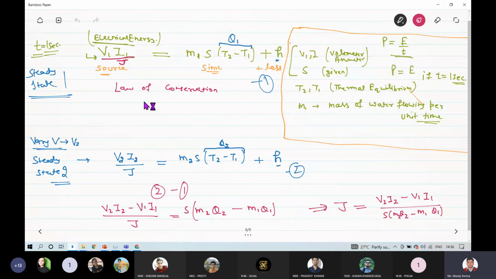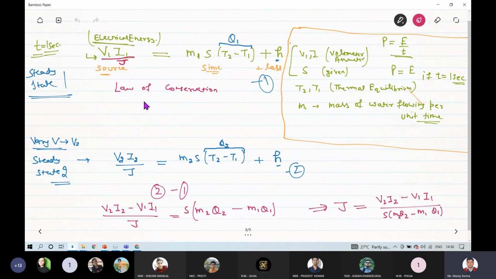Okay. Similarly, on the second set, you will change the slider of the rheostat and the value of potential will change. After that, yes, the steady state is broken now, and you have to wait for some more time for T2 to stabilize, because now the applied potential is different, the amount of heat energy created from that filament is different, so that's why your M2 or your T2 minus T1 might change. It should change.